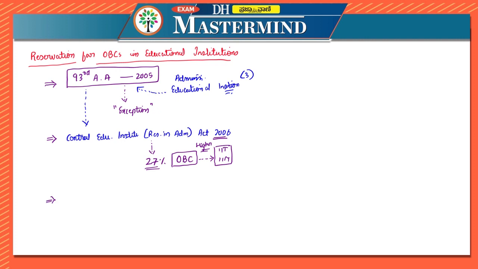Now, when this reservation was made, people went to the court. The Supreme Court in 2008 upheld the reservation. That is, the Supreme Court said that it is alright, it is correct. So they upheld the validity of both this Constitutional Amendment Act and the OBC Quota Act. But the court directed to exclude the creamy layer, the concept of creamy layer.